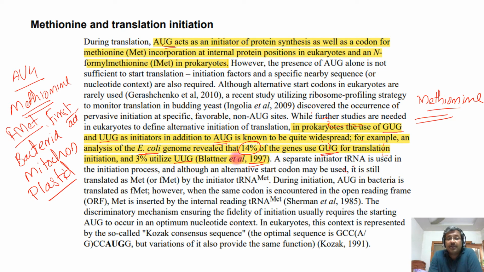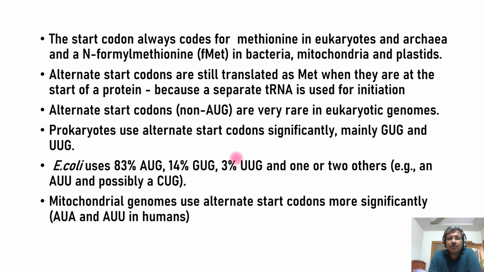Now, I'm concluding all these things with one more slide. Whatever we have discussed so far, I'm concluding in some points. The start codon always codes for methionine in eukaryotes, whatever it may be. It can be AUG, it can be GUG, or it can be anything. It will always code for methionine in eukaryotes and archaea, and it will always code for N-formylmethionine in bacteria, mitochondria, and plastids. Keep that point in mind.